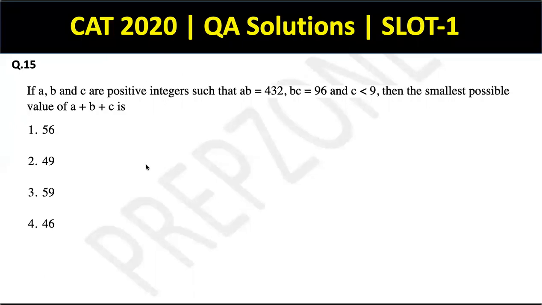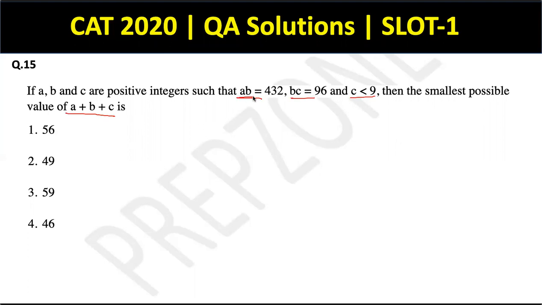Okay, we have A, B, C as 3 positive integers such that AB is 432, BC is this, and C is less than 9. Smallest possible value of A plus B plus C. Okay. Guys, we understand from the basic funda of inequalities that whenever we have to minimize the sum, and the product is constant, then the values should be as close to each other as possible, right? So I have to minimize A plus B plus C, and AB is a constant and BC is also a constant.